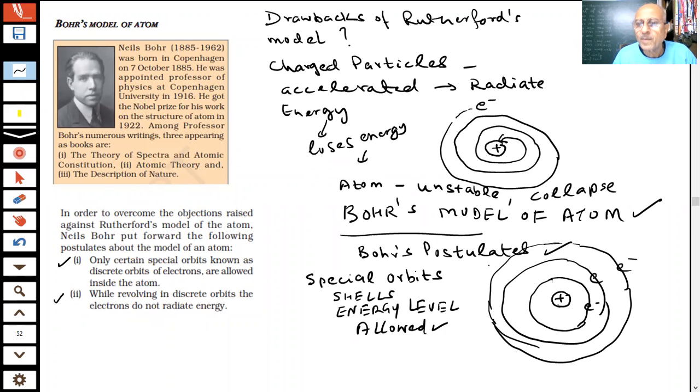Bohr proposed this because we know the atom is stable, and if the atom is not stable, then matter will not exist, and the atom will also not exist. Therefore, we have to overcome the drawbacks of Rutherford's model. And Bohr, as we have shown in the picture also, was awarded the Nobel Prize for his work in 1922. He has written many books also.